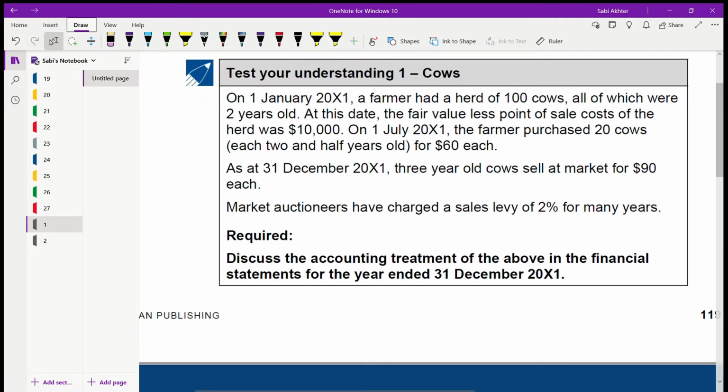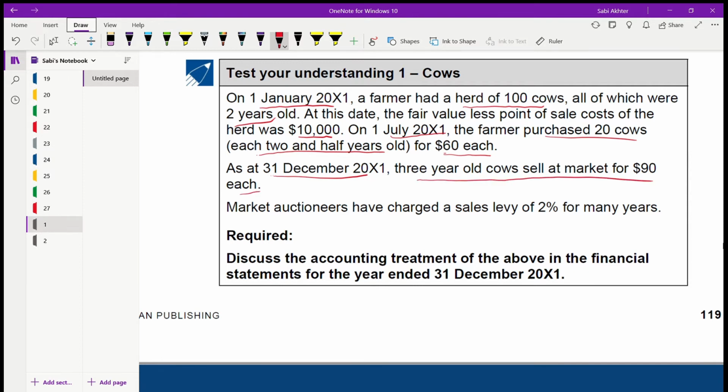Test your understanding 1. So this is about cows. On 1st of January 2001, a farmer had a herd of 100 cows, all of which are 2 years old. At this date, the fair value less point of sale cost of the herd was 10,000. On 1st of July 2001, the farmer purchased 20 cows, each 2.5 years old, for 60 each. As of 31st December 2001, 3-year-old cows sell at market for 90 each. Market auctioneers have charged a sales levy of 2% for many years. Discuss the accounting treatment of the above in the financial statements for the year end of 31st December 2001.